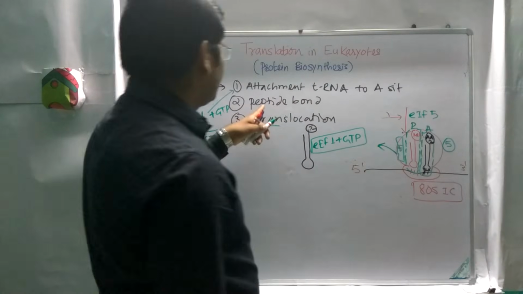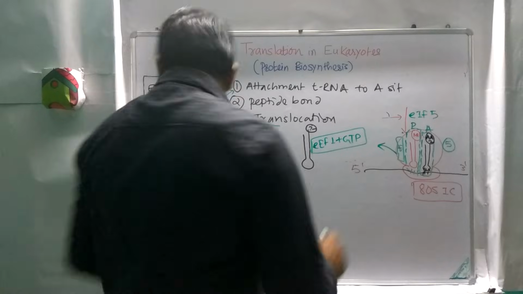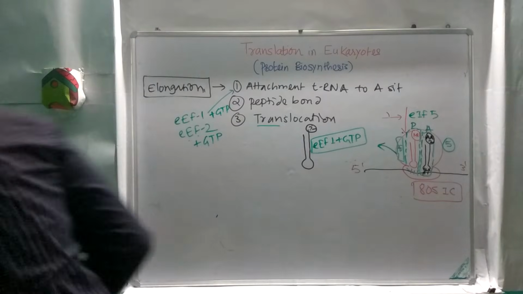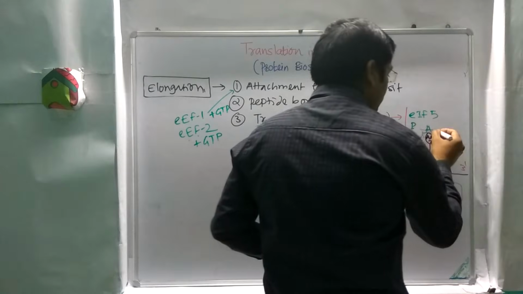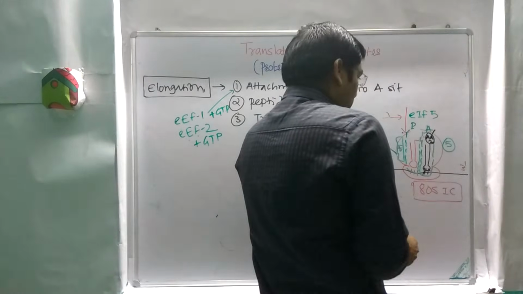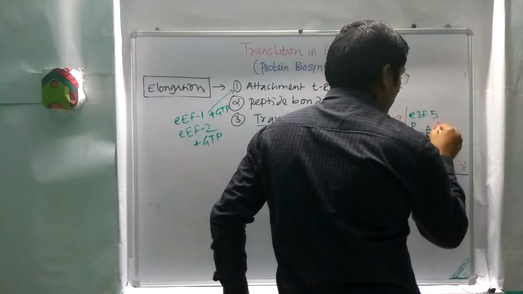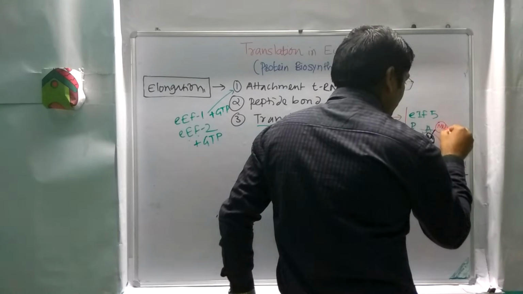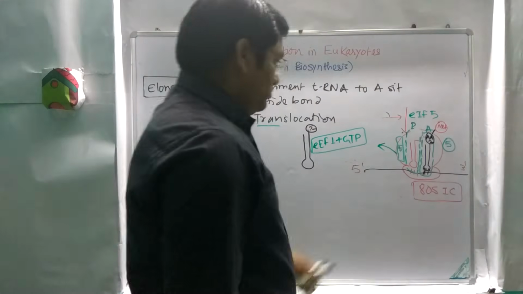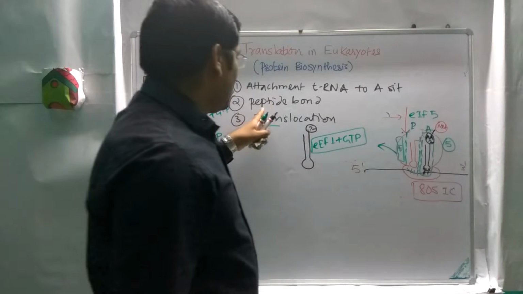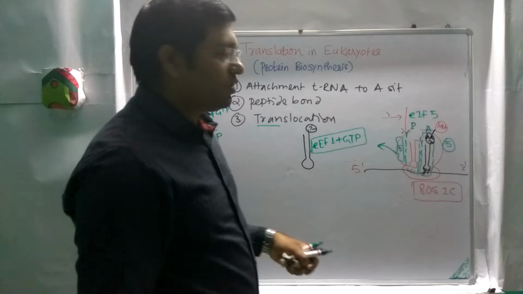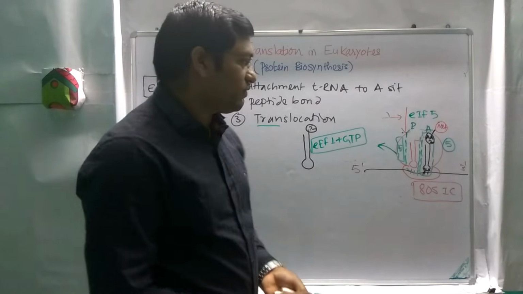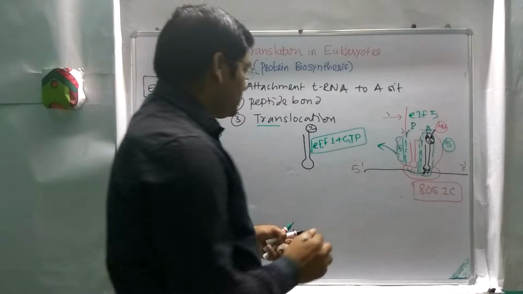Now the second step, the peptide bond formation. The methionine from this tRNA will move to this one, and there is peptide bond formation between these two amino acids. This is with the help of peptidyl transferase activity, which is present on the larger subunit of the ribosome.